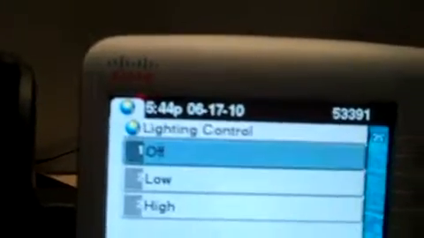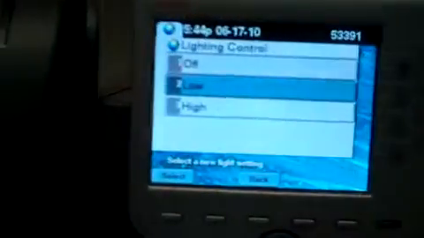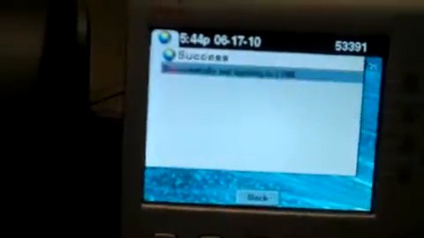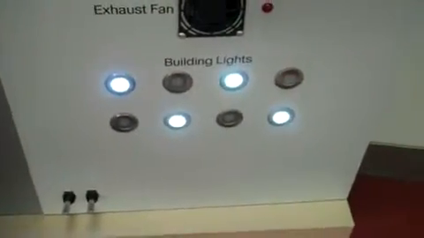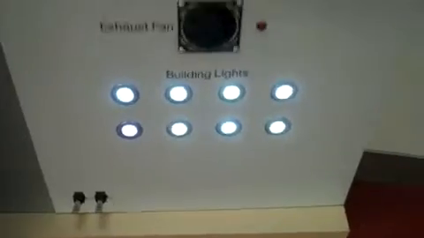Next, we have lighting control, where we can turn the lights, which I showed you before down here, the building lights. We can set those to low, which turns half of them on. We can select them to high, which turns all the lights on.